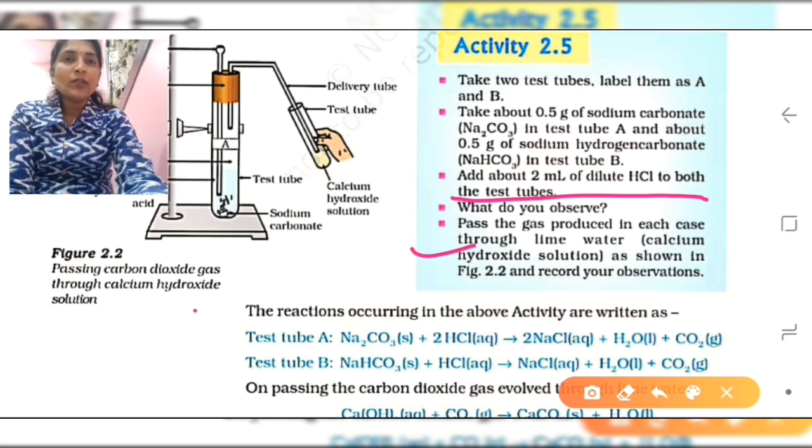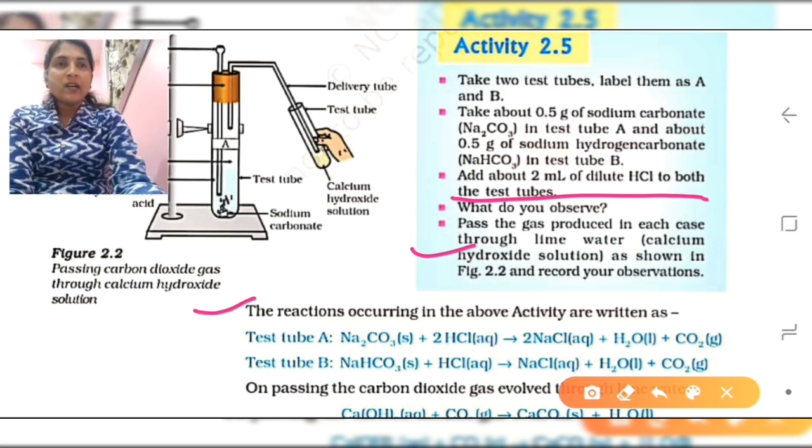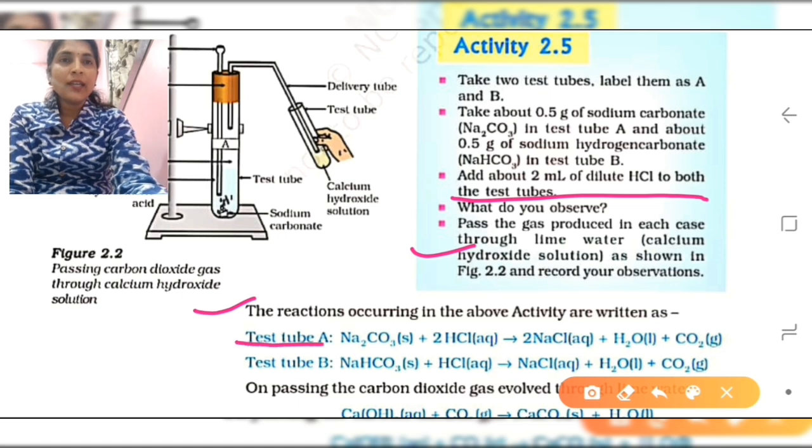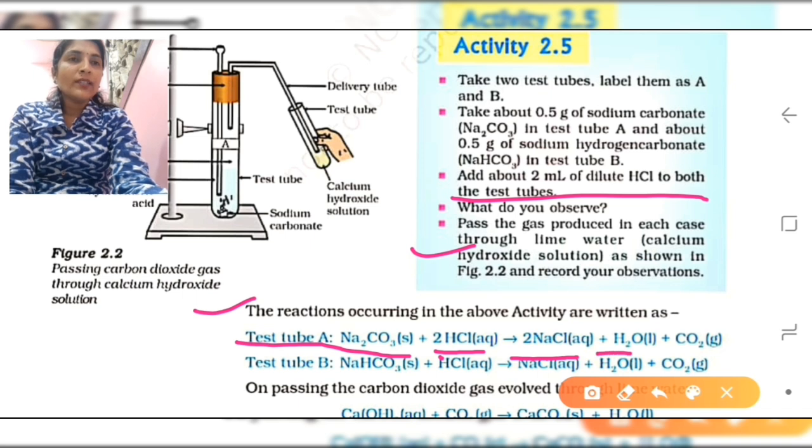The reactions occurring in the above activities are written as follows. In test tube A, Na2CO3, sodium carbonate, when you add dilute hydrochloric acid, there is a formation of salt, sodium chloride, and water, and then carbon dioxide is formed. In another test tube where sodium hydrogen carbonate and hydrochloric acid are taken, they again react with each other. Again NaCl, salt, is formed, water is formed, and carbon dioxide gas is formed.